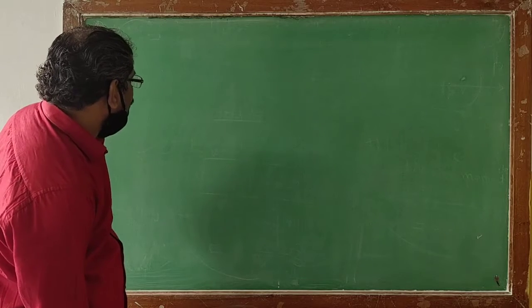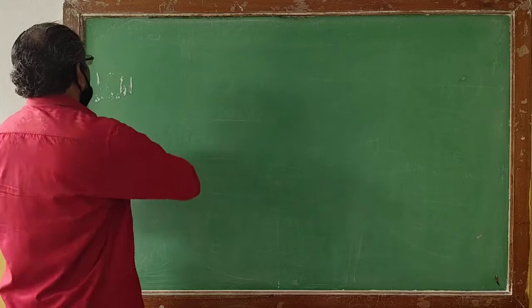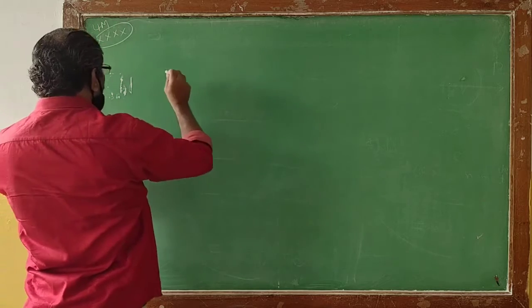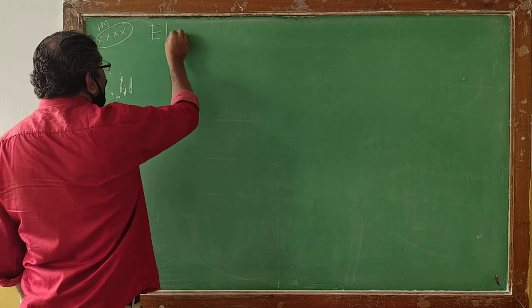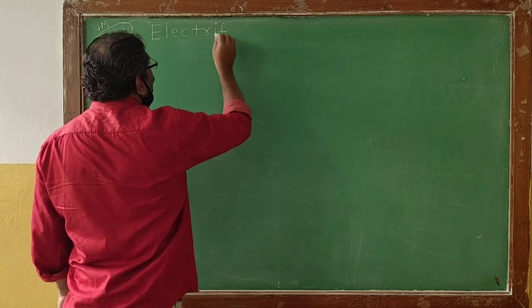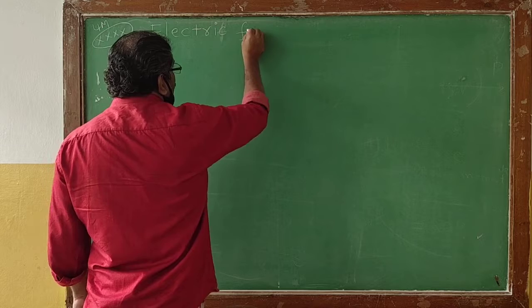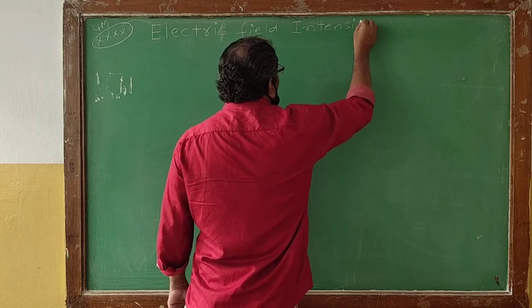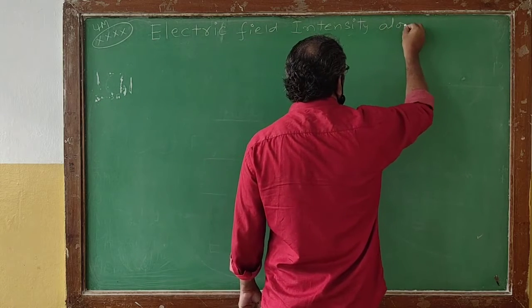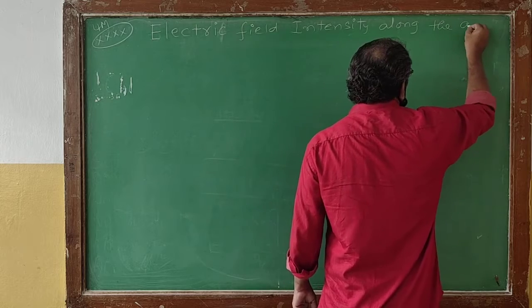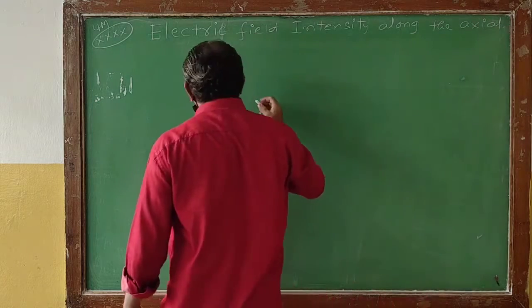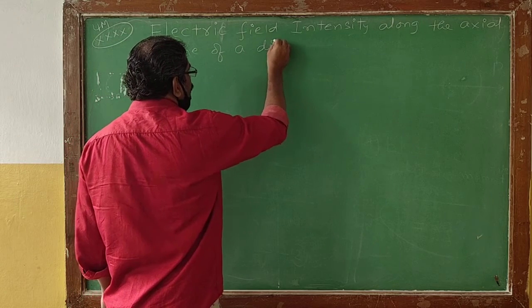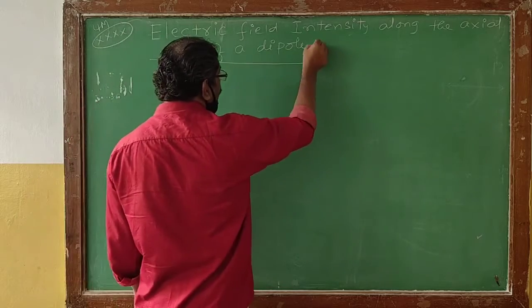So the next topic is a very important 4-mark question, and that is the electric field intensity along the axial line of a dipole. A very important derivation.